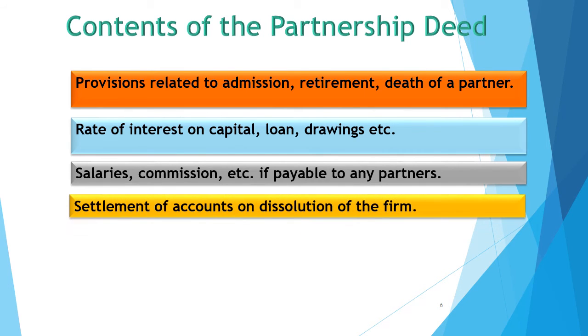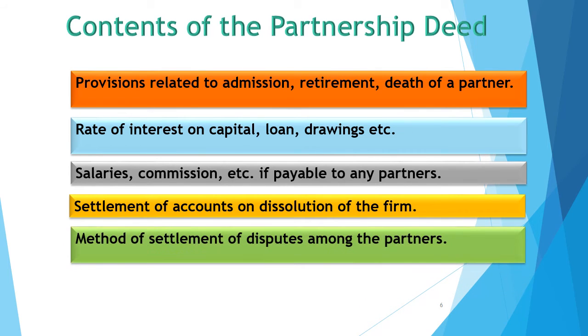Then settlement of accounts on dissolution of the firm. What is dissolution? Means closing the firm. At the time of closing the firm, what will be the procedure of settlement of accounts, or what will be the procedure of payment of liabilities? All these matters should be clearly mentioned in the partnership deed.